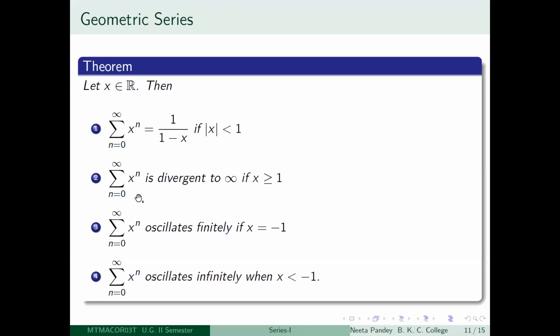summation n equal to 0 to infinity x to the power n will actually diverge to infinity if x is greater than or equal to 1. If x is equal to minus 1, then the series will oscillate finitely, and when x is less than minus 1, then the series will oscillate infinitely. I have done this, first of all, to understand the series in full detail, so why we have to put the condition mod x less than 1 will become clearer, I hope. And secondly, this is going to be useful again when we talk about Taylor series expansions, right? So let us do this one by one.